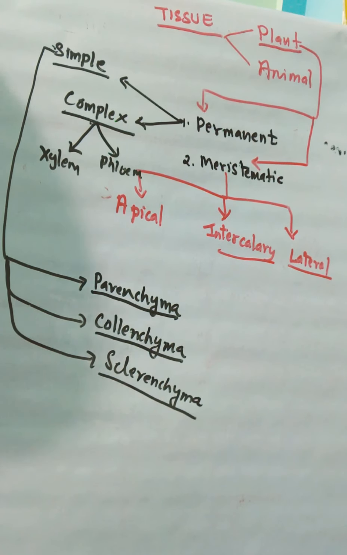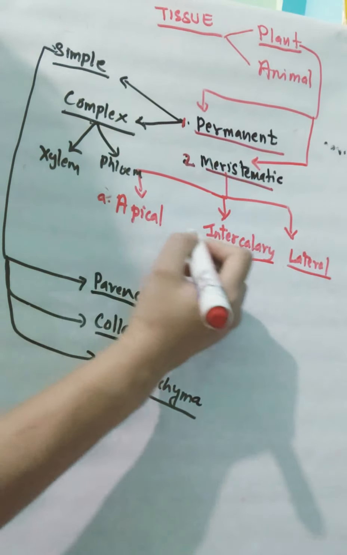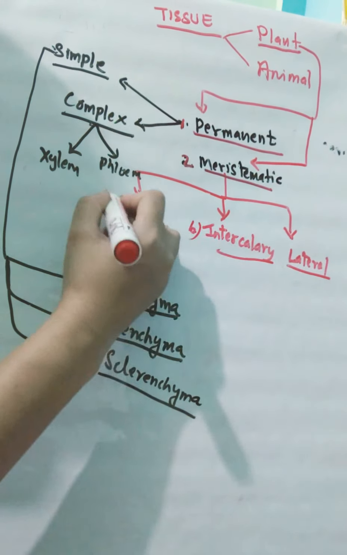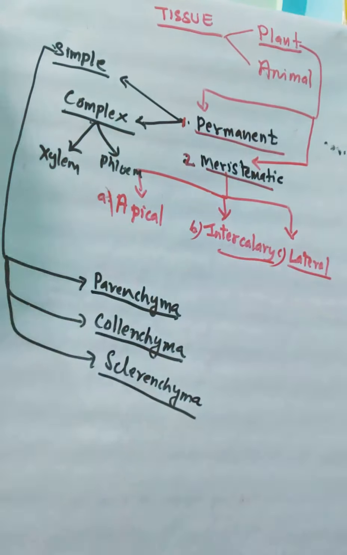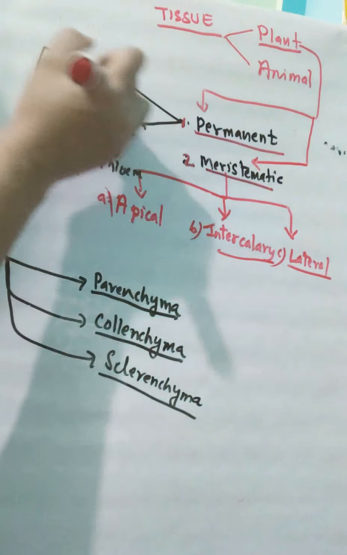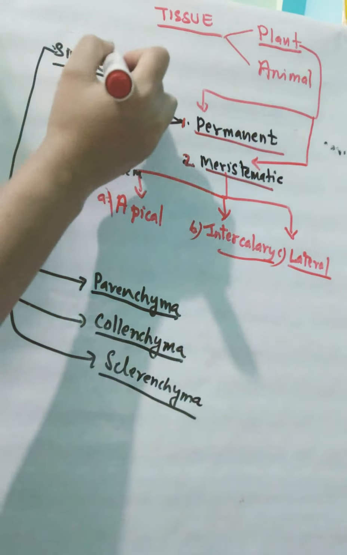Okay, let us look once again. In plant body there are two types of tissues: permanent tissues and your meristematic tissue. Meristematic tissues are of three types. They are apical, intercalary, and your lateral. Okay. Permanent tissues are again of two types.